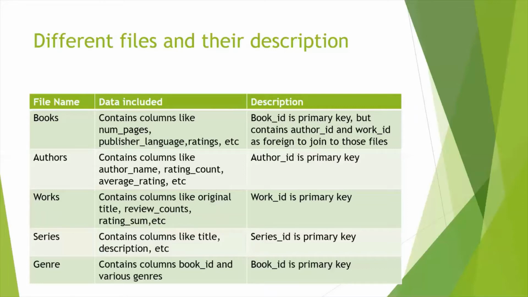And finally, we have the genre file, which is a unique file in that it is a horizontal file which contains the book ID, and all the genres are horizontally available. They are basically columns, so you have columns of genres like romance, fantasy, fiction, children, etc. In this file, the primary key is the book ID.